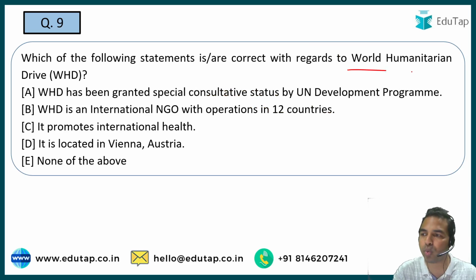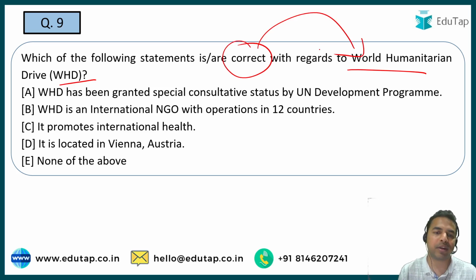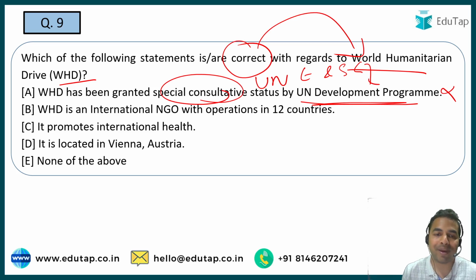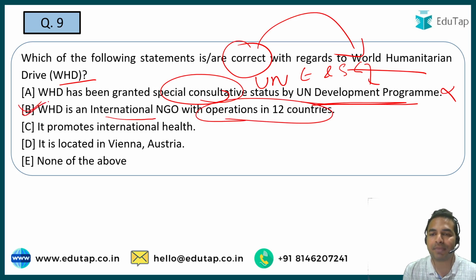The next question is on the World Humanitarian Drive. Here in this question, you have to identify the correct statement with regard to the World Humanitarian Drive. So quickly go through these statements and tell me what is the right answer. The first statement says that WHD has been granted special consultative status by the United Nations Development Program, which is absolutely incorrect. So what is the name of that organization? That is the United Nations Economic and Social Council, which has granted the special consultative status to the humanitarian drive. Let's move on to the next statement. It says WHD is an international NGO with operations in 12 countries. That is absolutely right. So option B is absolutely right.